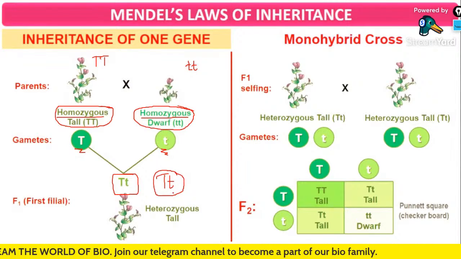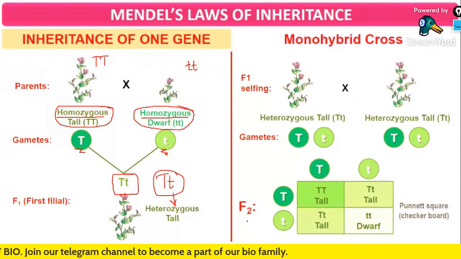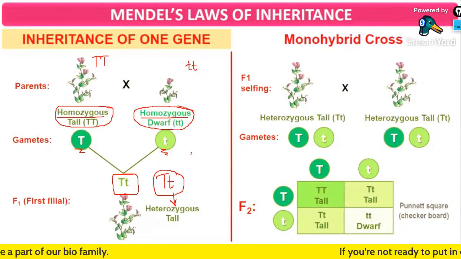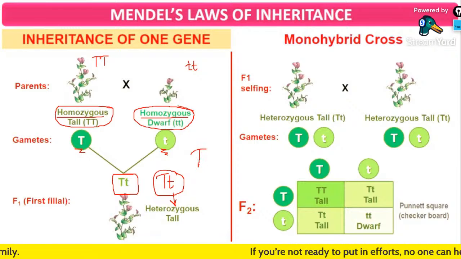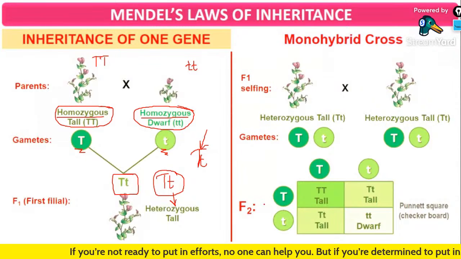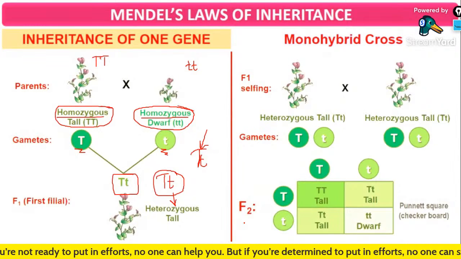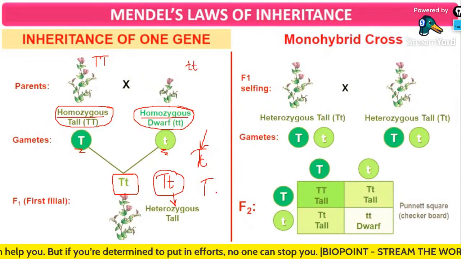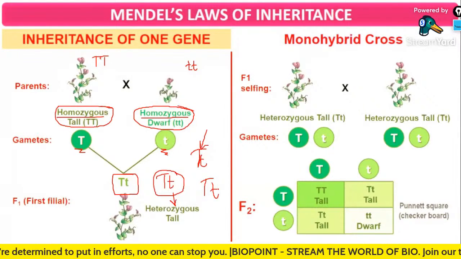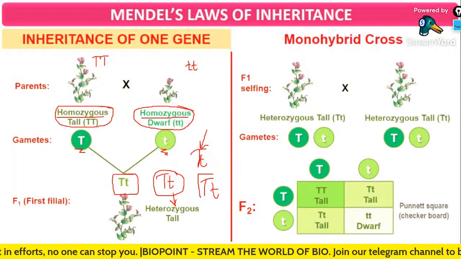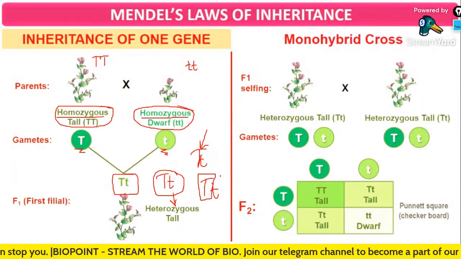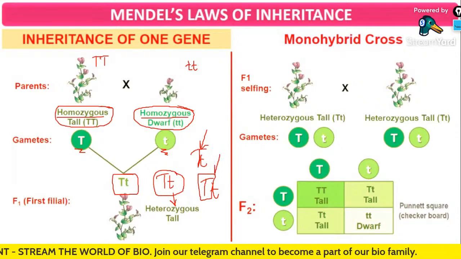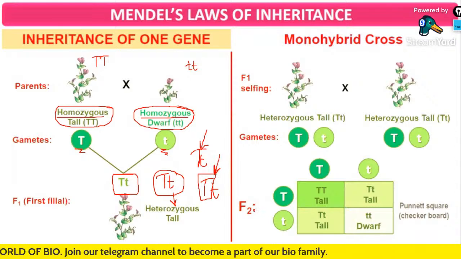Okay, heterozygous tall plant. Clear? You have to listen very carefully. If at least one dominant gene is present in a character, it will express the characters of this particular dominant gene itself. So since capital T is a dominant trait for tallness and small t is a recessive trait, since one capital T gene is present over here, this particular organism will exhibit the characteristic of this dominant trait only.